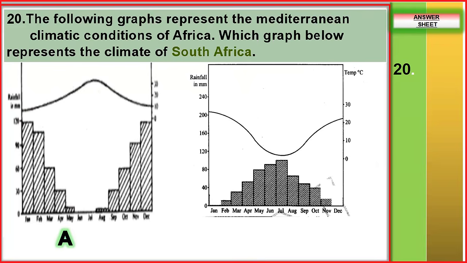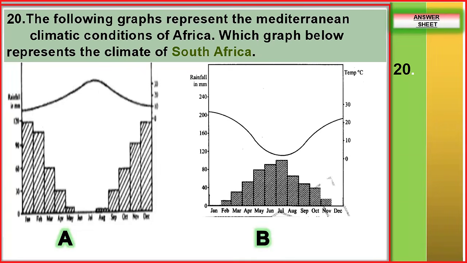Exactly, they look opposite, such that if you take B and raise it above the other one, it will fit. The dry months here, when plenty of rainfall was in December and January, in the second graph, January and December are now dry months.